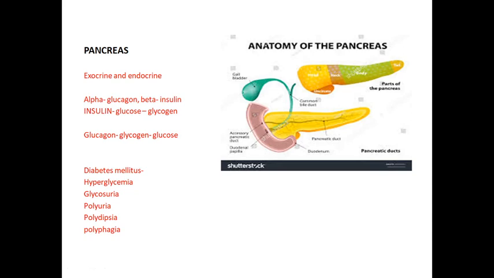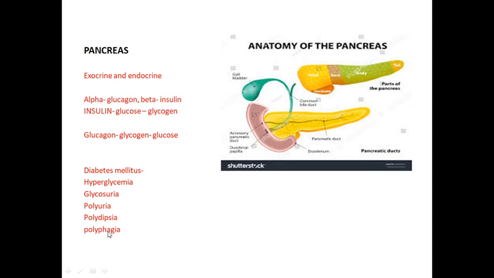These are the functions of insulin and glucagon. Due to the secretion of insulin in less quantity, diabetes mellitus disease occurs. What are the characteristics? Hyperglycemia, glycosuria, polyuria, polydipsia, and polyphagia. These are the disease terms. Polyphagia means an increase in appetite.